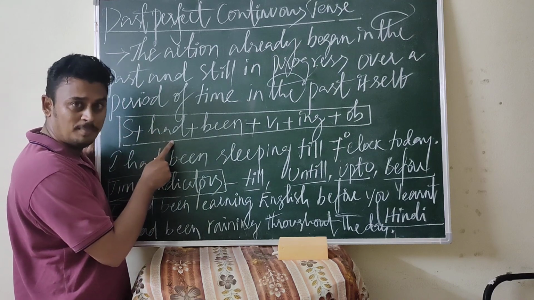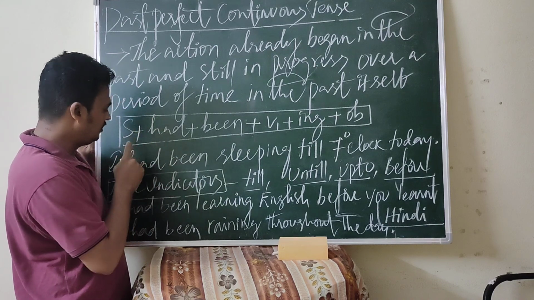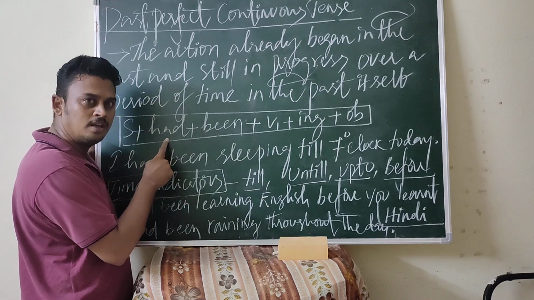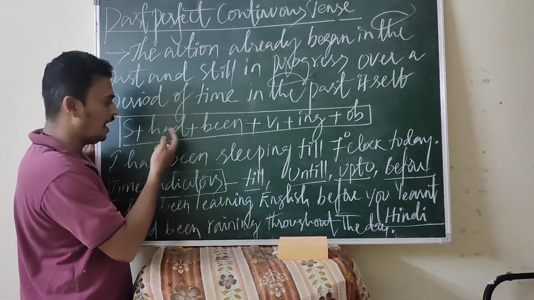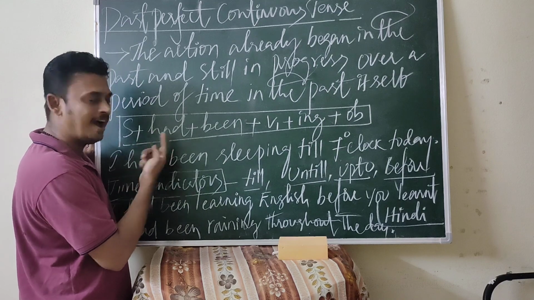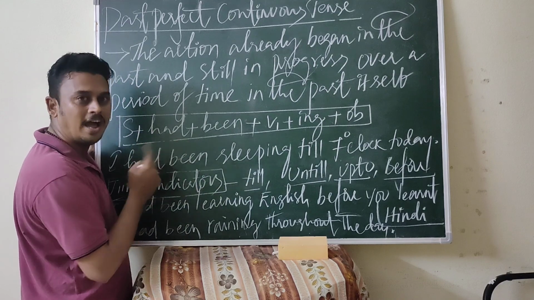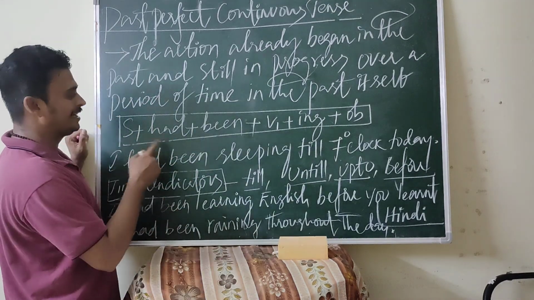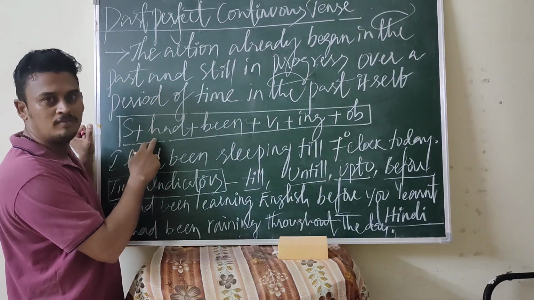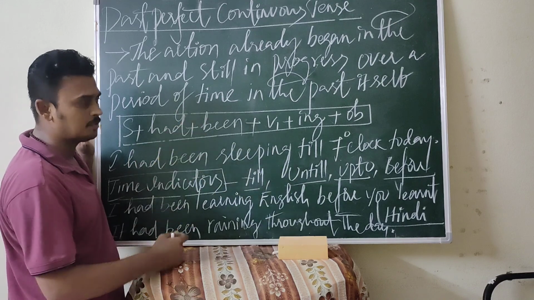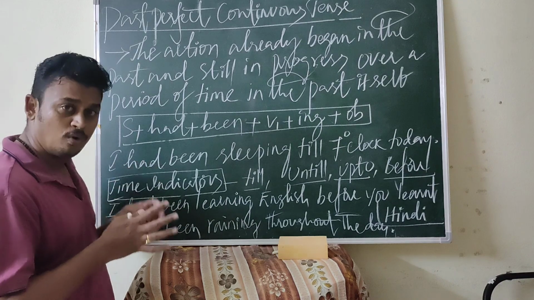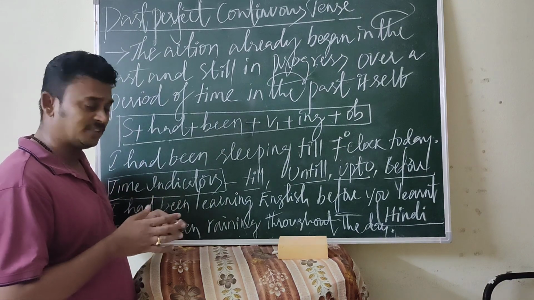Here, had is the helping verb. We can use the same helping verb for any subject: I had, we had, you had, they had, he had, she had, it had. Likewise, we can use this helping verb had. This is the structure of the past perfect continuous tense.